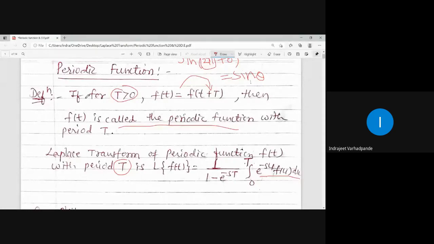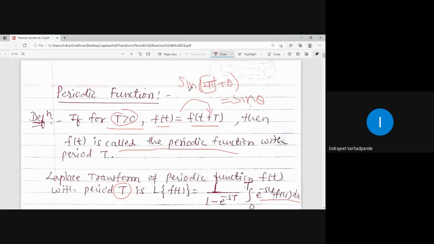Definition of periodic function: if for t greater than 0, the value of the function is equal to the value of the function at the variable plus period, then f of t is called the periodic function with a period capital T. We saw the example, sine of 2 pi plus theta is equal to sine theta itself. That means 2 pi is the period and sine is called the periodic function.